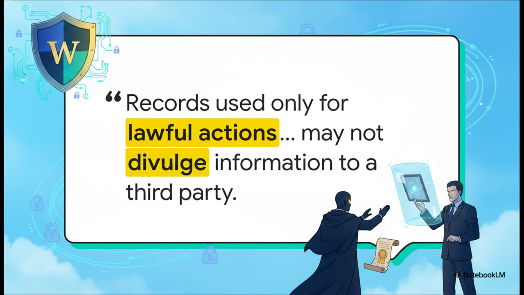Under the Revised Code of Washington, Section 46.52.130, these records are considered strictly confidential. Entities that receive a record, like an employer, for example, are legally prohibited from divulging any of that information to a third party. Your personal history is highly, highly protected under state law.